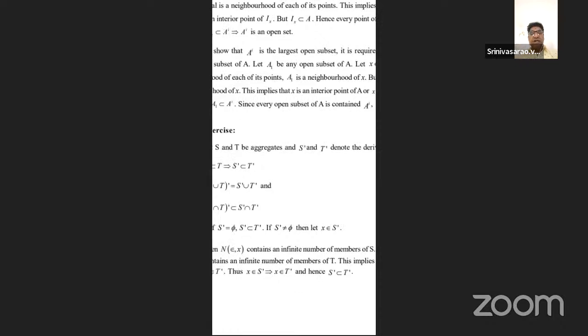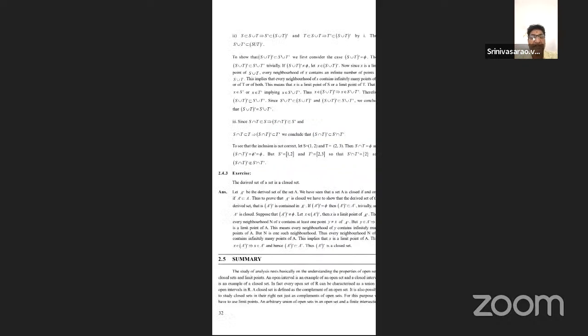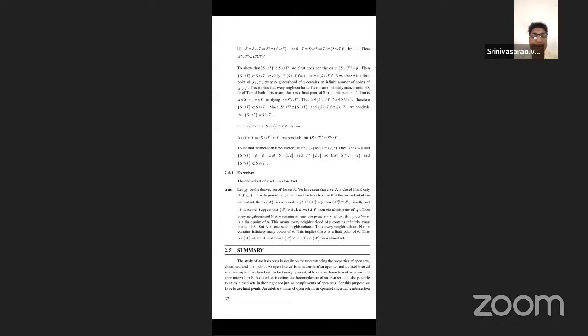So for aggregate sets and their derived sets, S contained in T implies S dash is contained in T dash. This theorem is also very important. Please note down 2.4.2. This is also one of the important relations. Finally, the derived set of a set is a closed set. 2.4.3, this is also an important theorem.